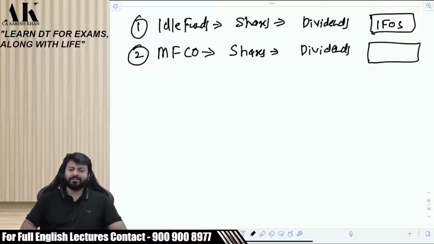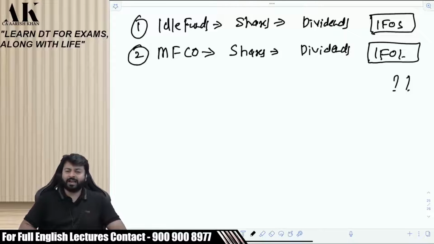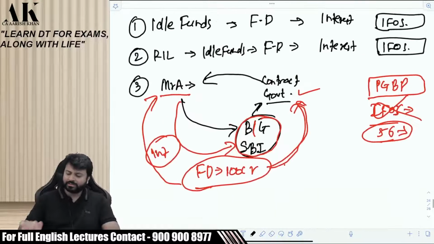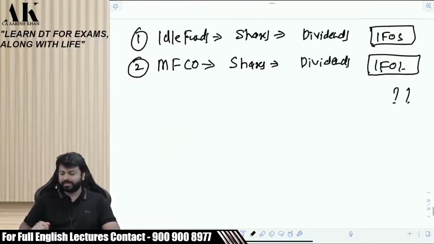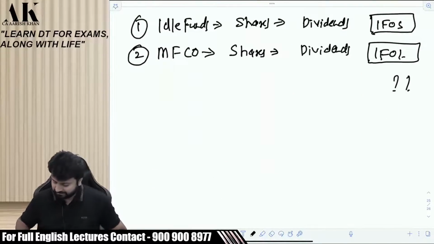PGBP? Now it's very obvious that all of you will say PGBP, but the answer is IFOS. Now you will say, what is going on, sir? Whatever we say, you say the opposite of that. I am not saying the opposite. Sir, why have you not said IFOS in the third case, and here you are saying IFOS? I'll tell you the reason.